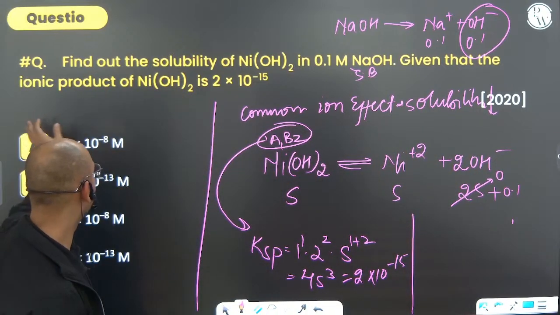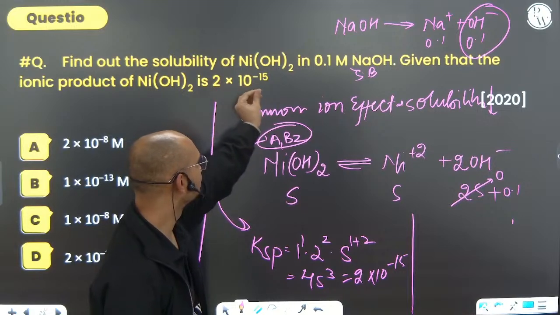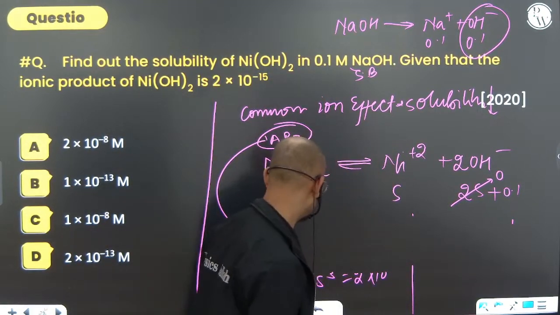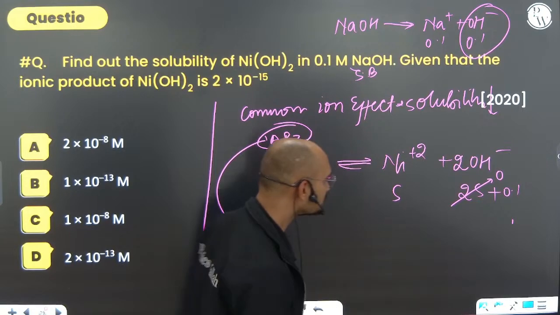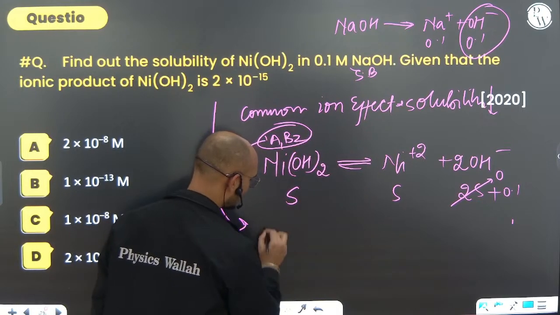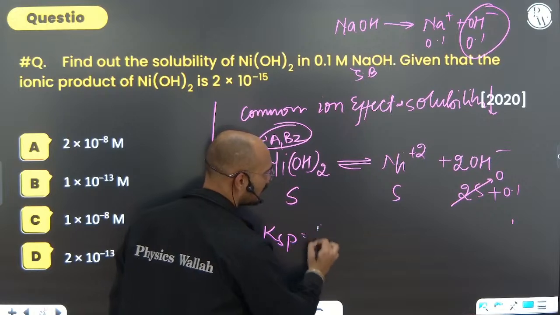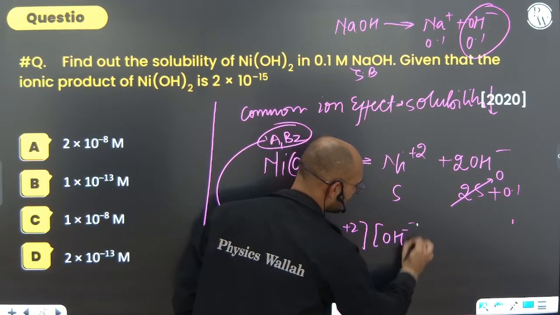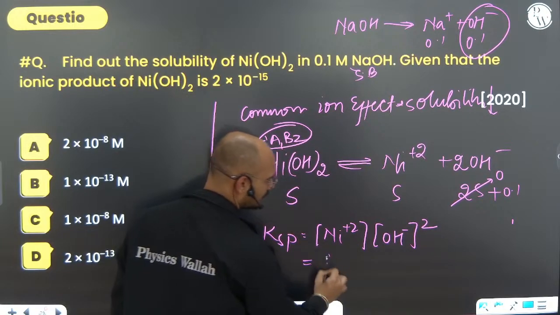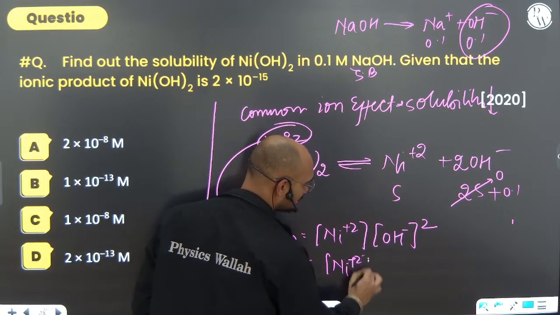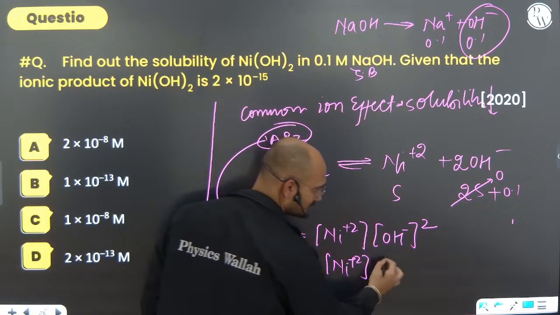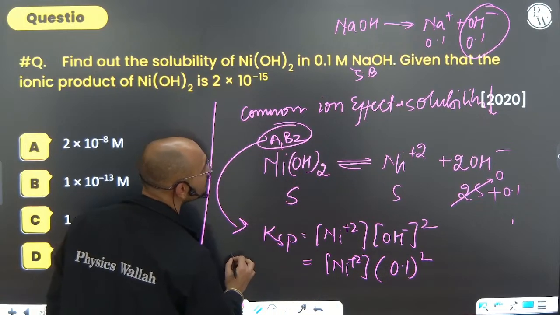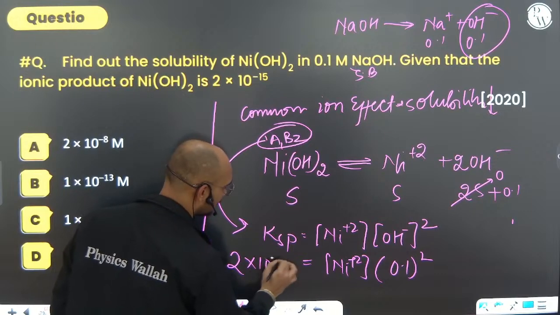Given that the ionic product of nickel hydroxide is this much, leave it for here. What can we say? Ksp, just use the formula: Ni2+ times OH- concentration power 2. So the nickel ion concentration is S, and the OH- concentration is 0.1 power 2, which is how much? 2 into 10 to the power minus 15.